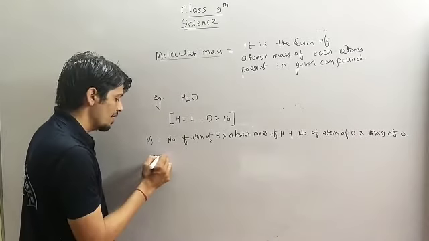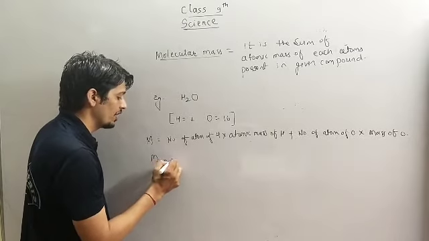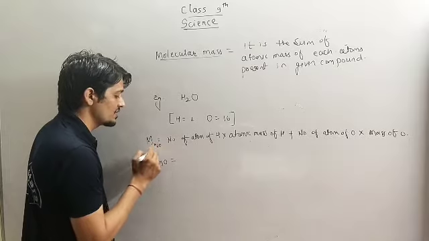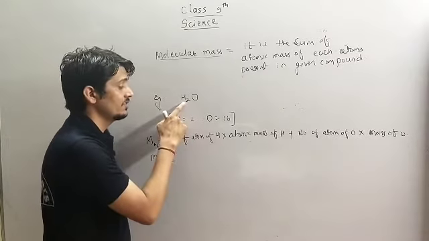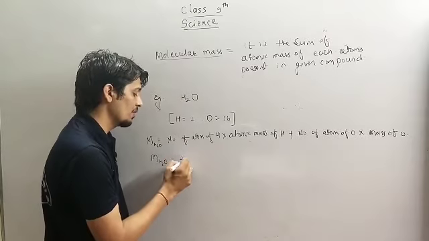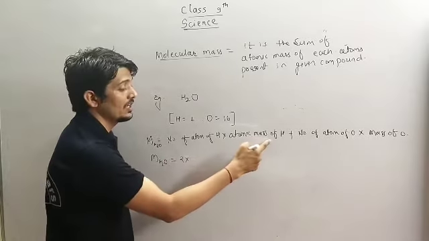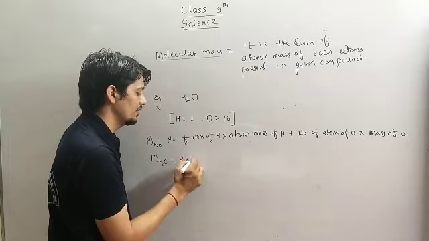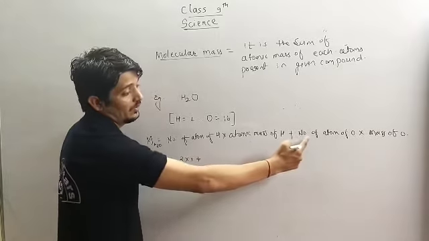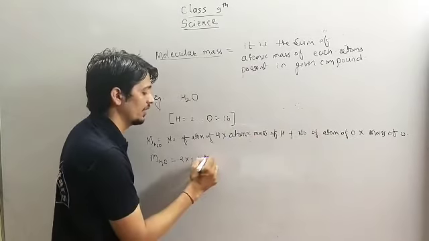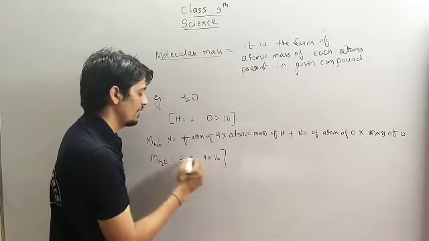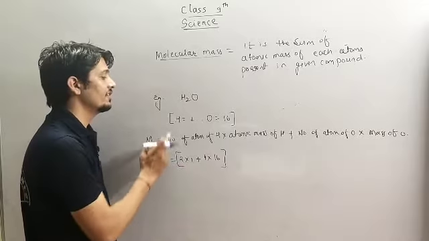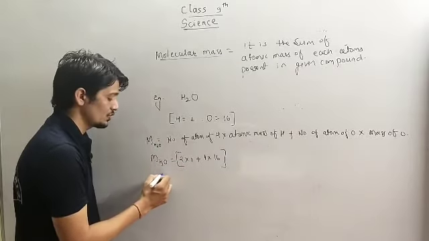So M of H2O equals to, हम अभी H2O का मास निकाल रहे हैं ना, इसलिए हमने लिख दिया H2O. So number of atoms of hydrogen is 2, तो हम लिखेंगे यहाँ पर 2 into atomic mass of hydrogen is 1, plus we have number of atoms of oxygen is 1 into mass of oxygen is 16. So we have to solve this part, then we will get the molecular mass of H2O.